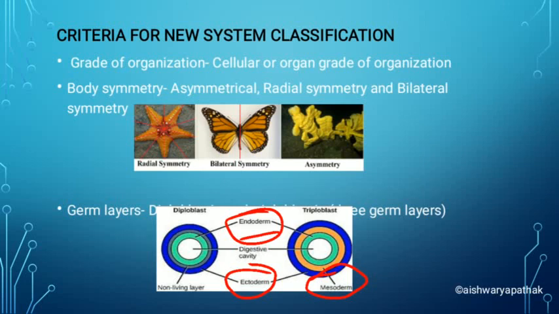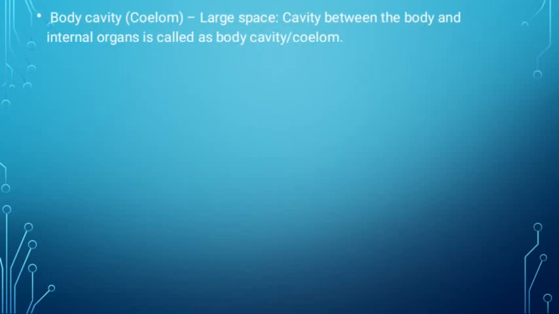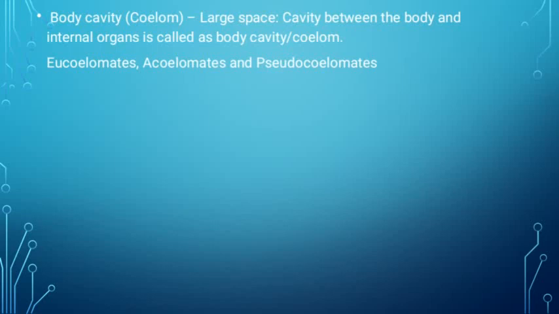Okay students. Now next criteria is body cavity, or you can say coelom. So what is body cavity? In short it is a large space located in the organism's body. The cavity between the body wall and the internal organs is called body cavity, or coelom. The other name for body cavity is coelom. Depending upon its presence or absence, they are divided into eucoelomates, or coelomates, in which the body cavity is present, then acoelomates, in which the body cavity is absent.